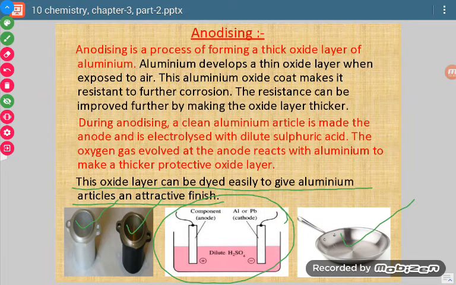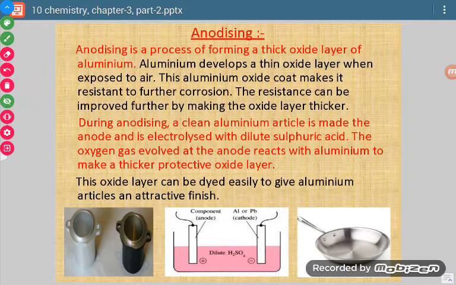We have taken dilute sulfuric acid as electrolyte, and we have made our article the anode. The article on which we have to form a layer is made the anode, and one more article is made the cathode. After the process of electrolysis, a layer is formed on the aluminium article.